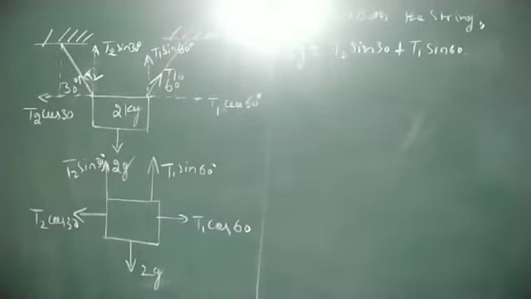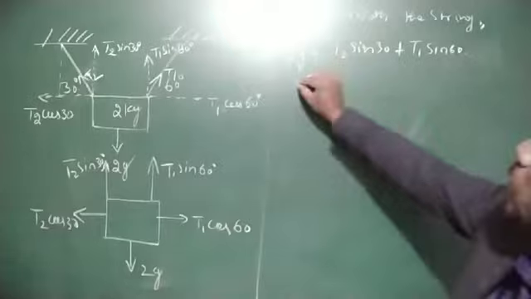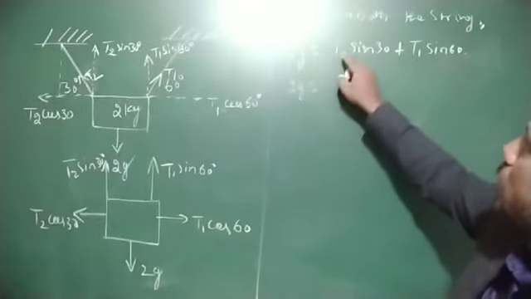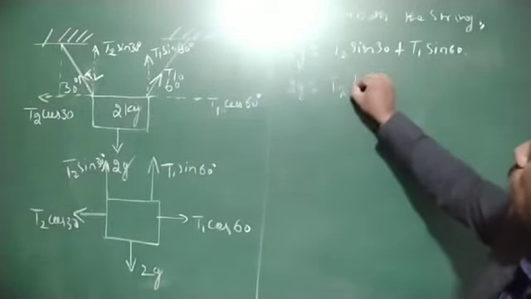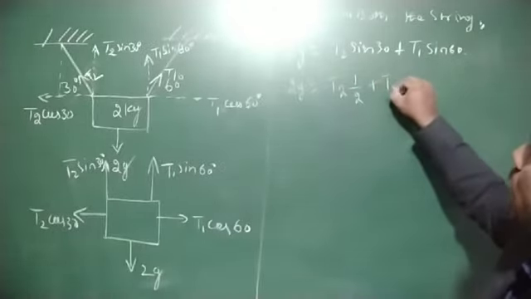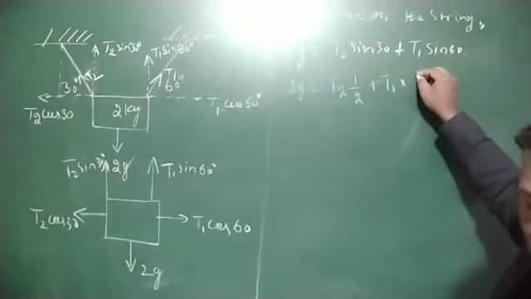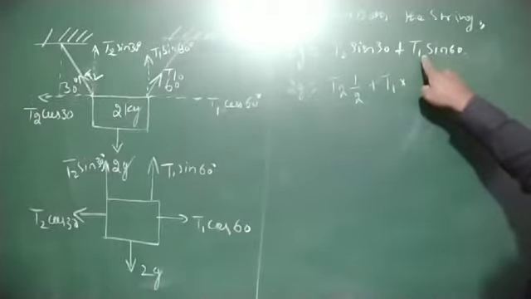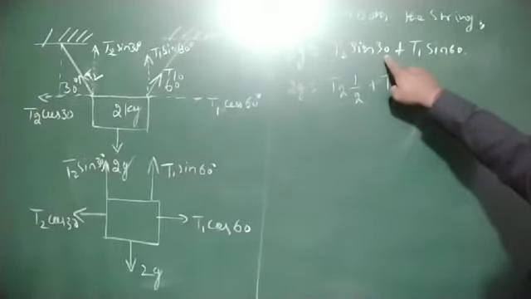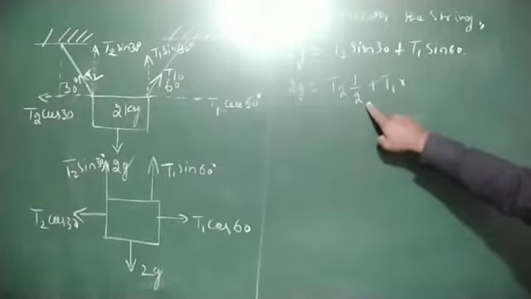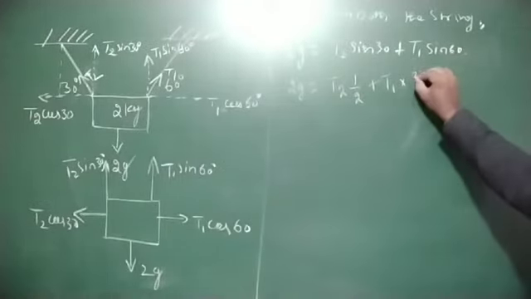Here, sin 30 is equal to 1 by 2 and sin 60 is equal to root 3 by 2. So 2g is equal to T2 into 1 by 2 plus T1 into root 3 by 2.